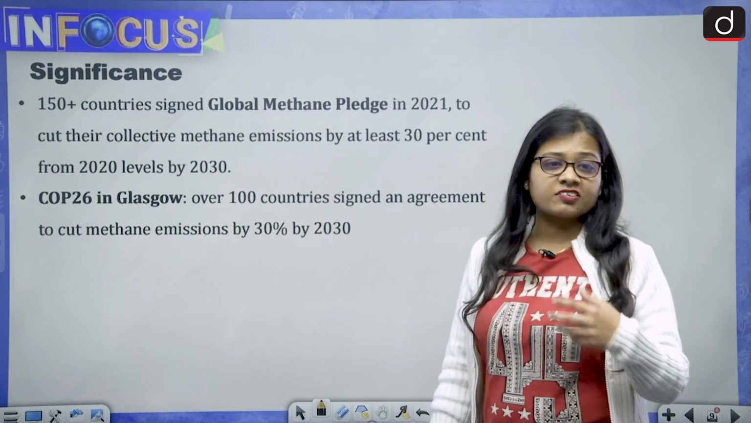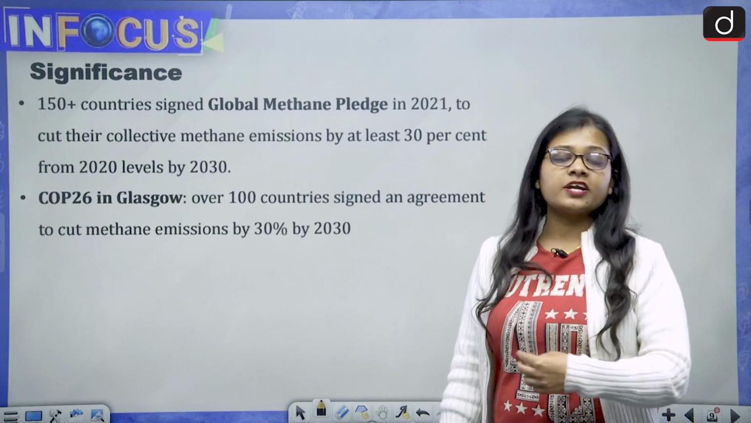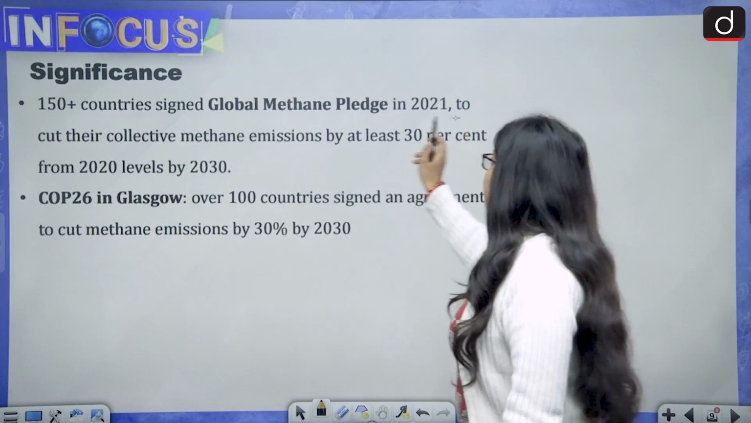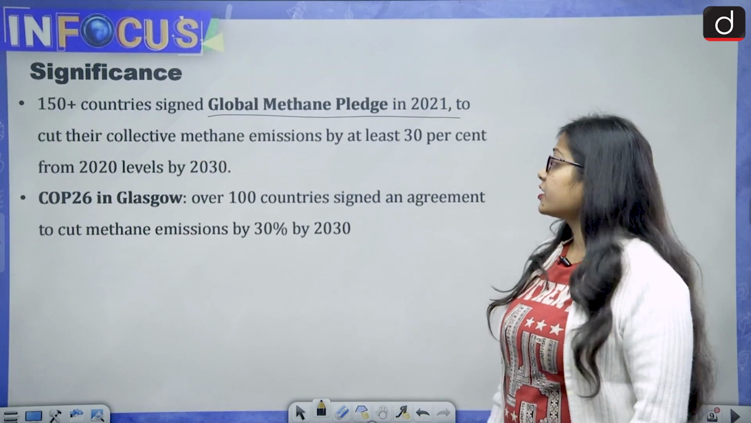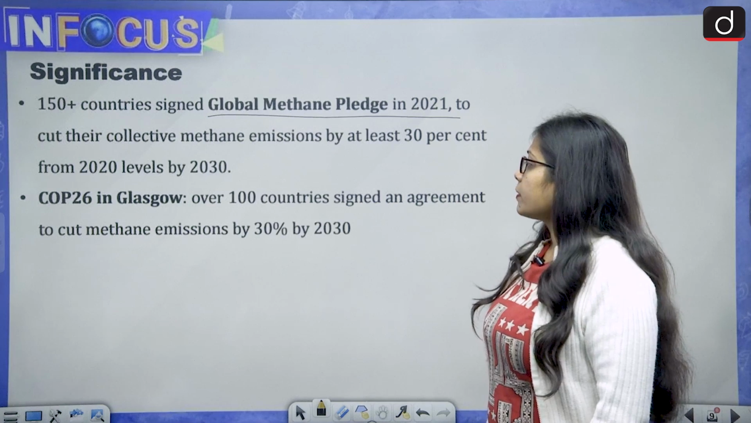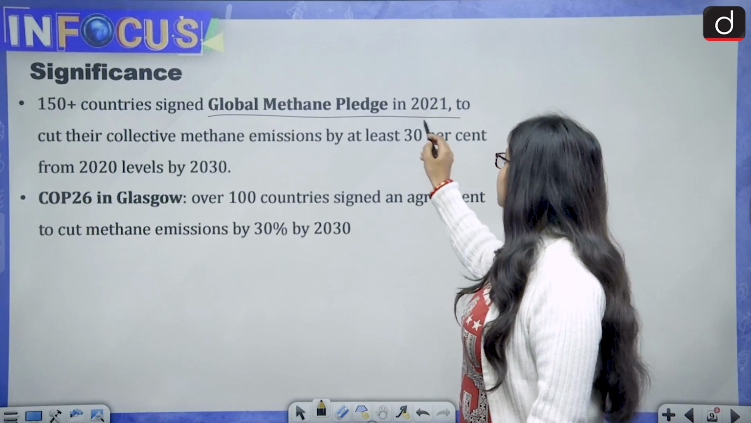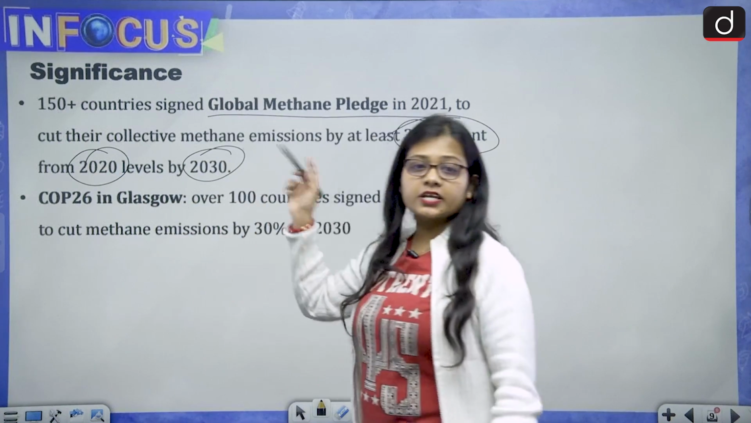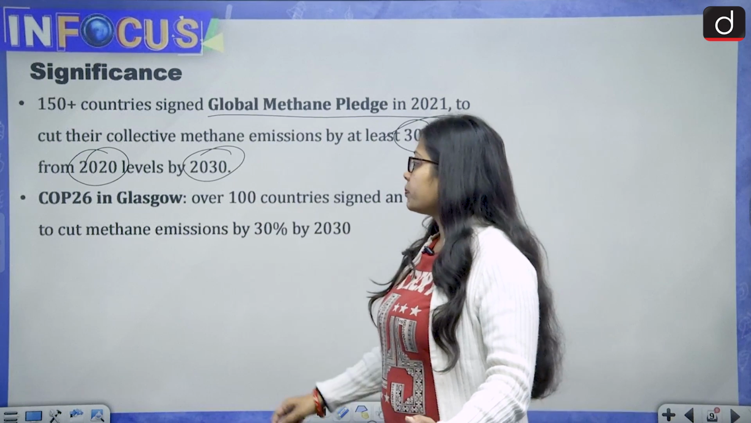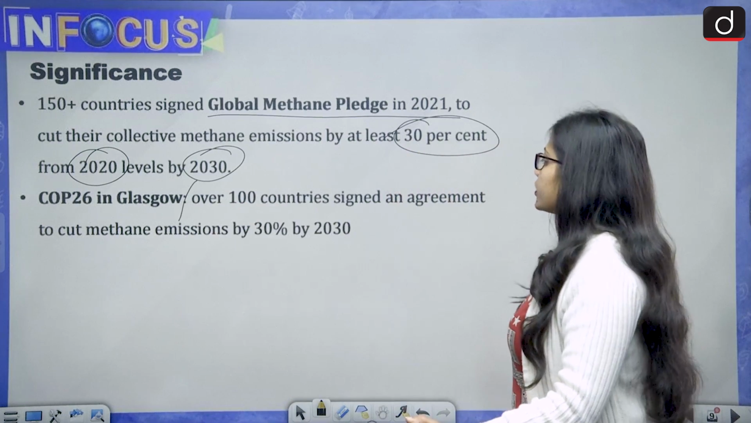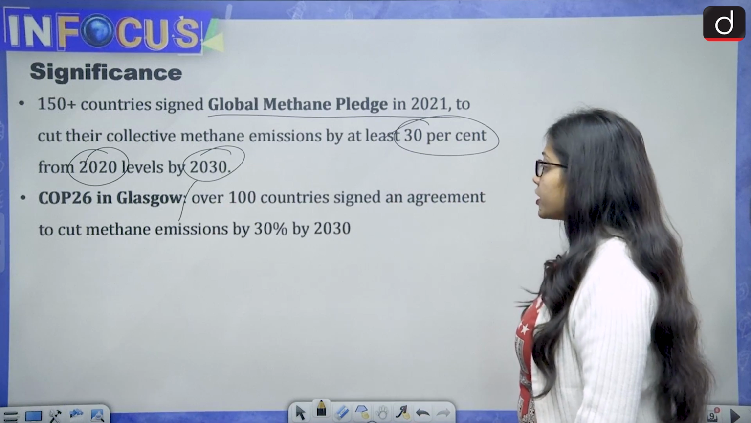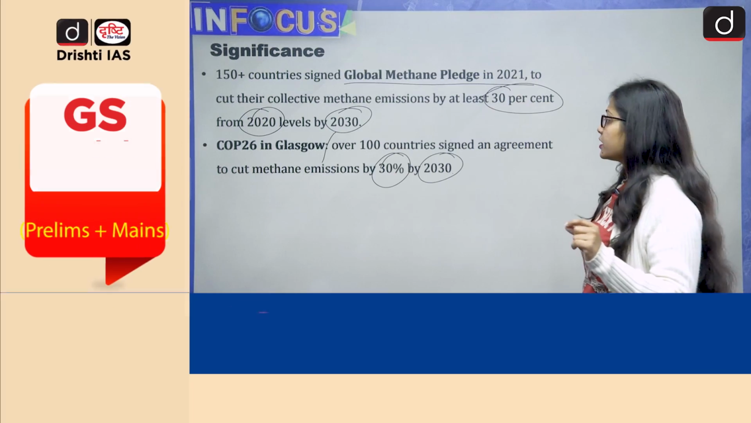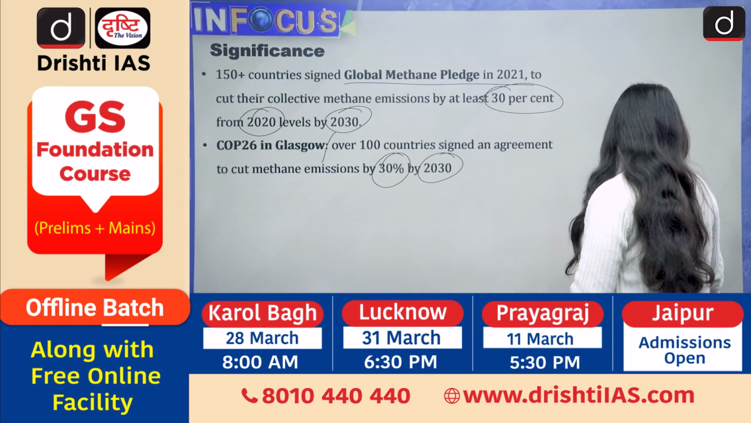Now what is the significance of MethaneSAT and why is it considered important? If we talk about the Global Methane Pledge in the year 2021, 150 plus countries signed it, and it talked about cutting their collective methane emissions by at least 30% from 2020 levels by 2030. Then at COP26 in Glasgow, over 100 countries signed an agreement to cut methane emissions by 30% by the year 2030. So the target year is 2030 and in both cases the percentage is 30%.